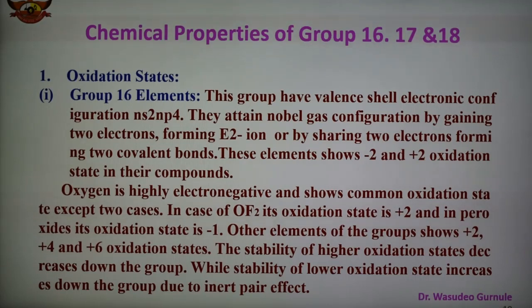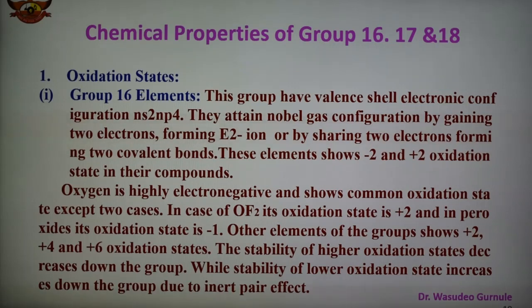Oxygen is highly electronegative and shows a common oxidation state of -2, except in 2 cases: in OF2 its oxidation state is +2, and in peroxides its oxidation state is -1. The other elements of this group show +2, +4, +6 oxidation states.